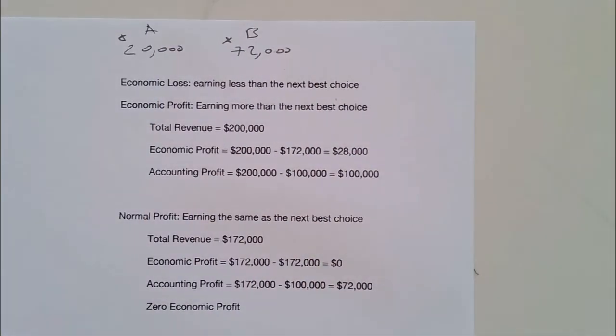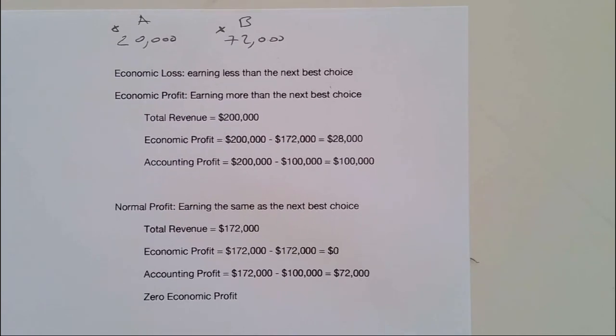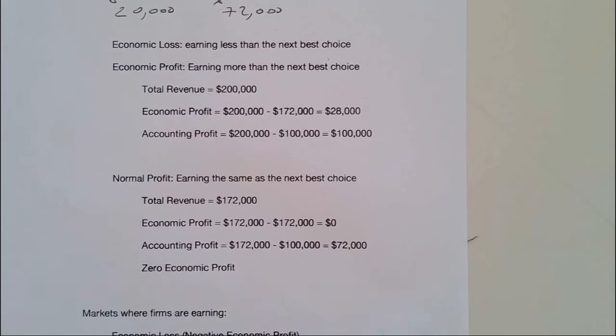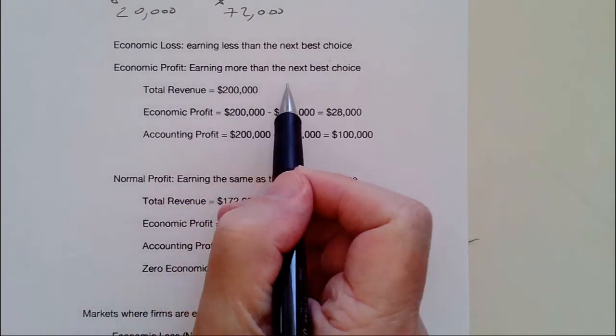It doesn't mean don't pick option A. It just means that Monica should be aware of the other choice and what she has given up. Now let's look at another term, economic profit. Here you're earning more than the next best choice.